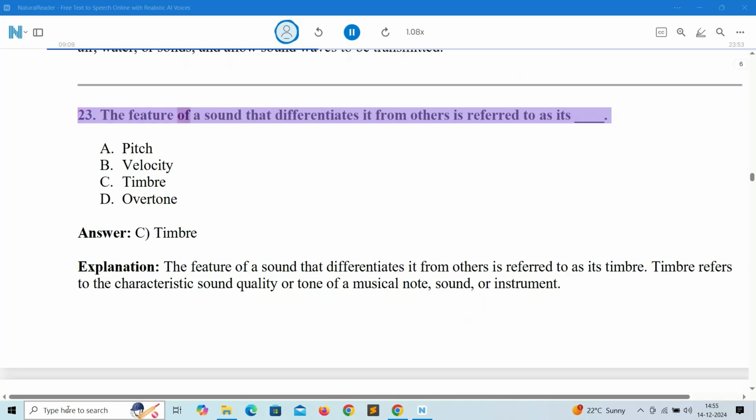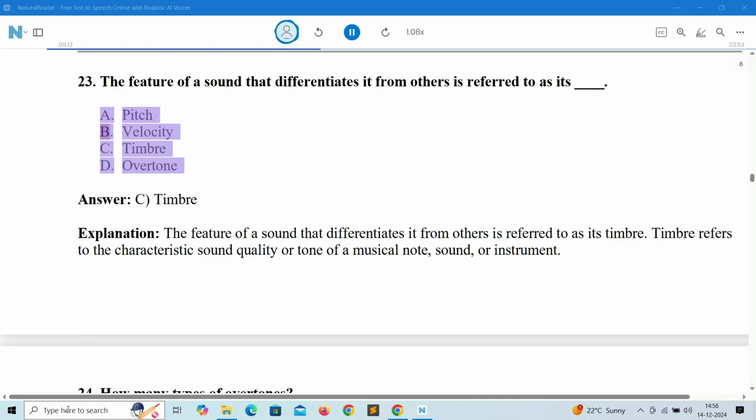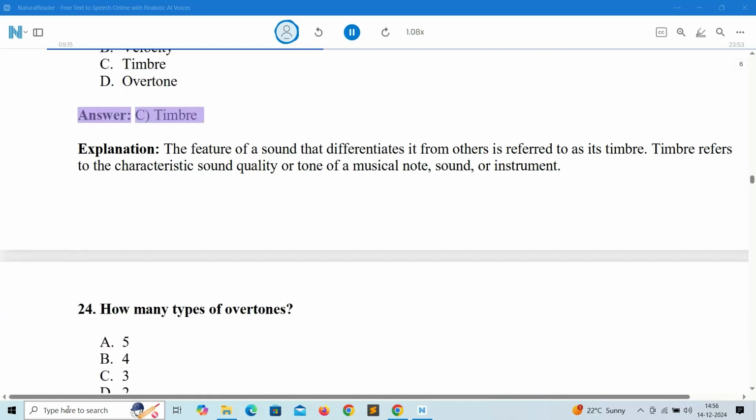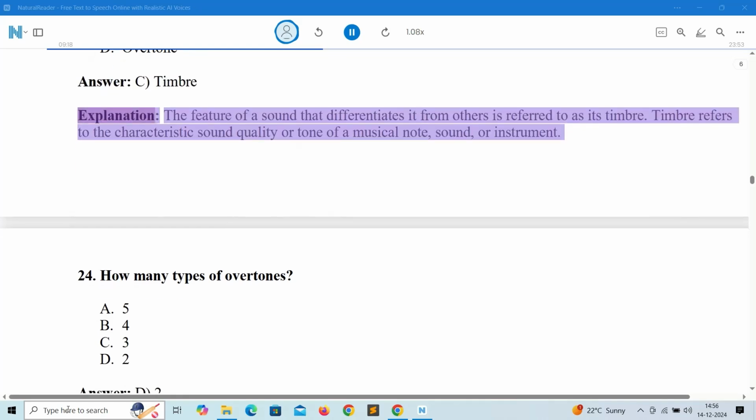23. The feature of a sound that differentiates it from others is referred to as its A. Pitch. B. Velocity. C. Timbre. D. Overtone. Answer: C. Timbre. Explanation: the feature of a sound that differentiates it from others is referred to as its timbre. Timbre refers to the characteristic sound quality or tone of a musical note, sound, or instrument.